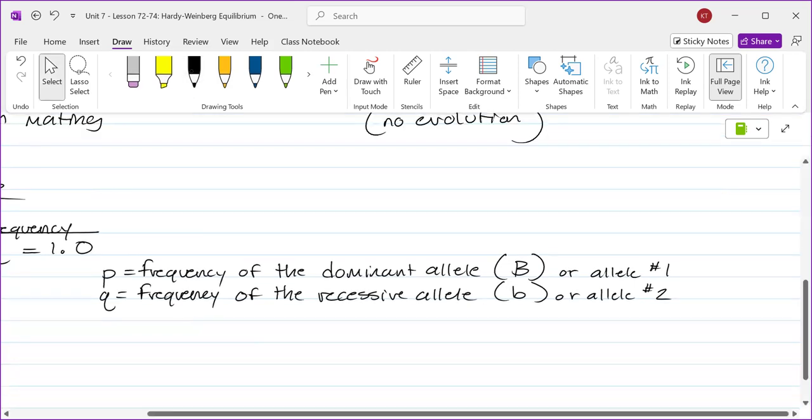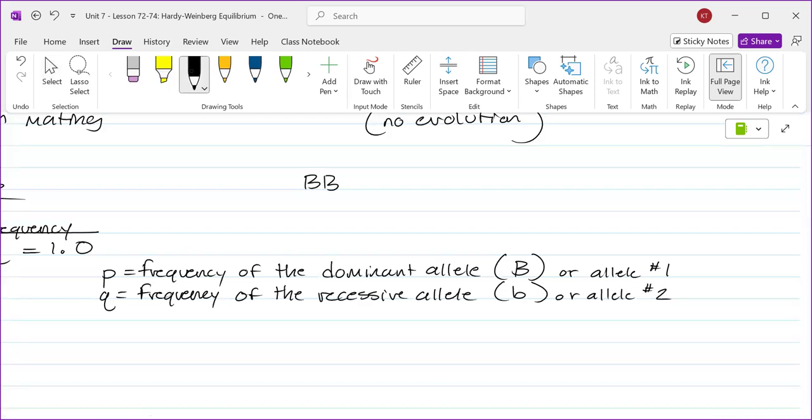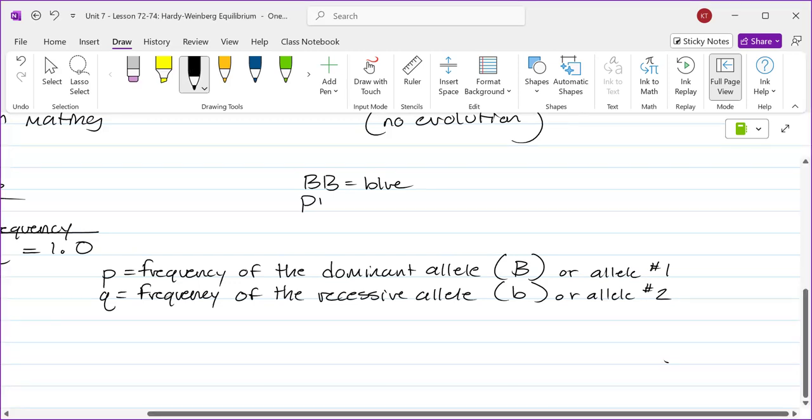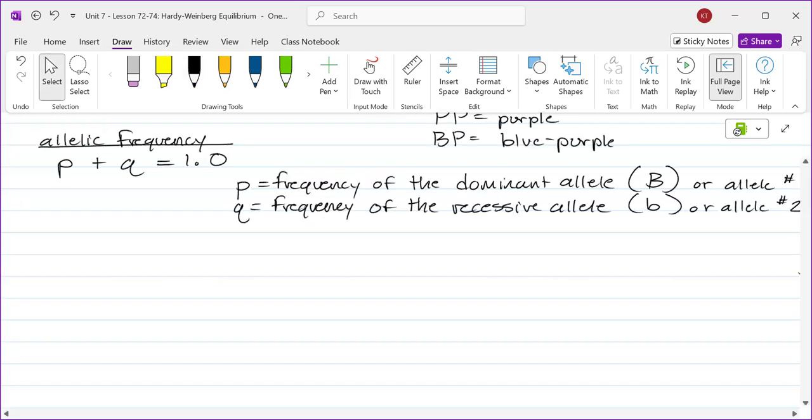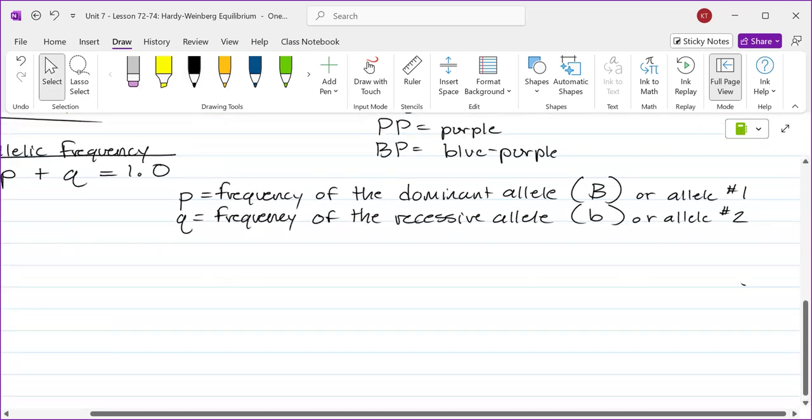What she was getting at is, what if you're dealing with codominance, where, pay attention to this, guys. Let's say this is, you don't need to write this down, a blue flower. That's a purple flower. And this is a blue-purple flower. B and P are not dominant and recessive. They're codominant. Well, then you could just call B allele 1, P allele 2. I'll have to bring that up for my morning classes tomorrow.